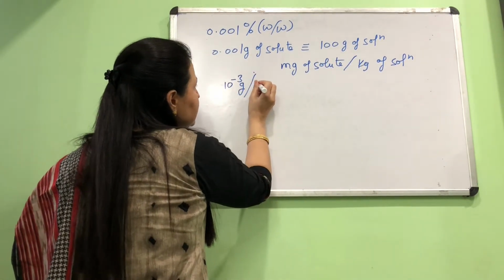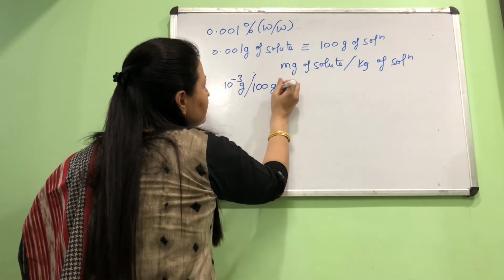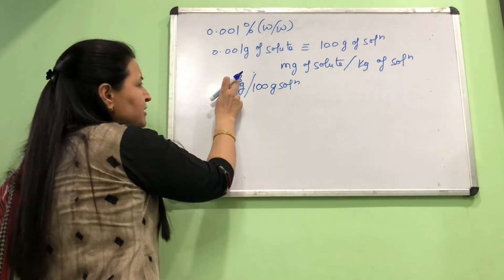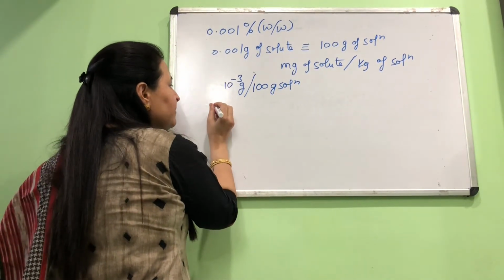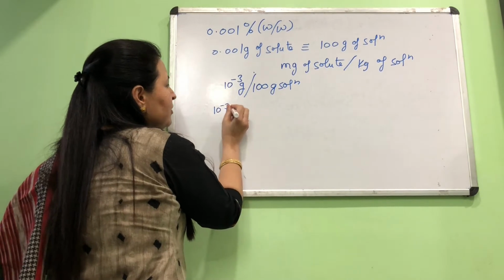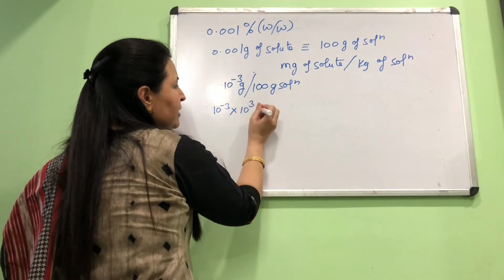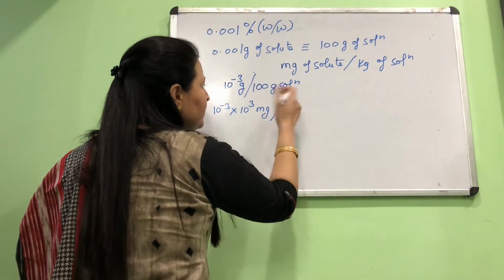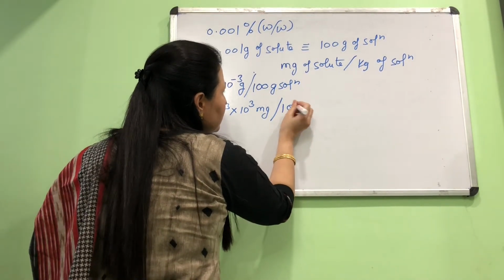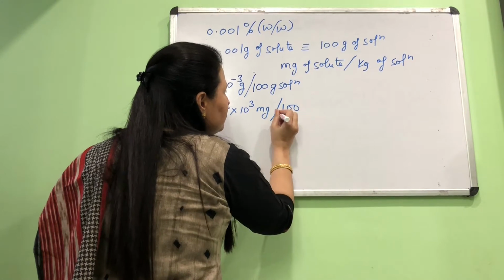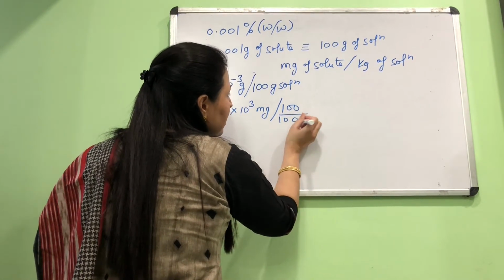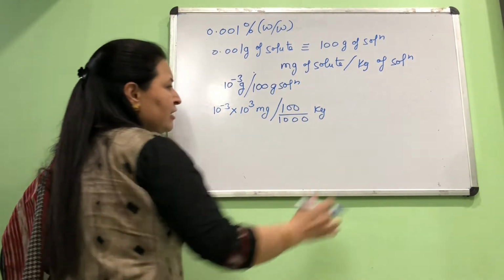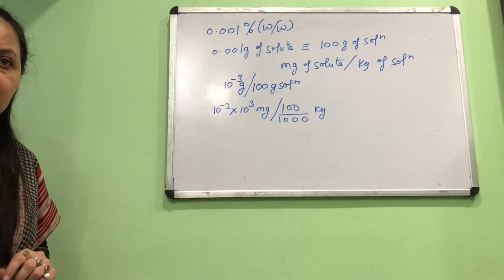Now 10 raised to minus 3 gram, if you want to convert into milligram, it will be 10 raised to minus 3 into 10 raised to 3 milligram. This 100 gram should be converted into kg. To convert gram into kg, we need to divide it by 1000. So gram will convert into kg. I think you understand this.